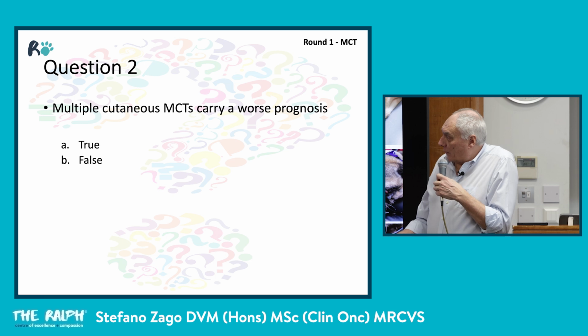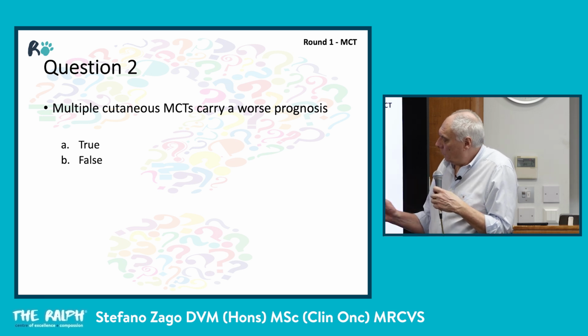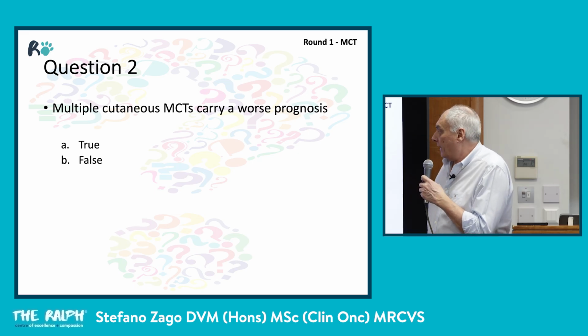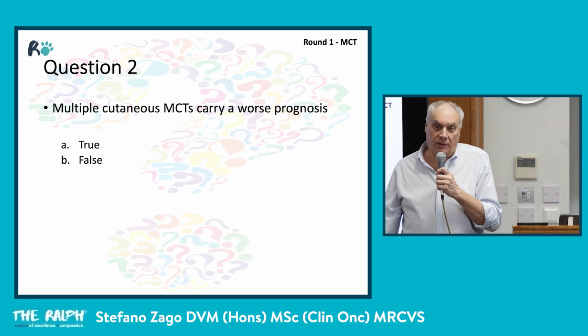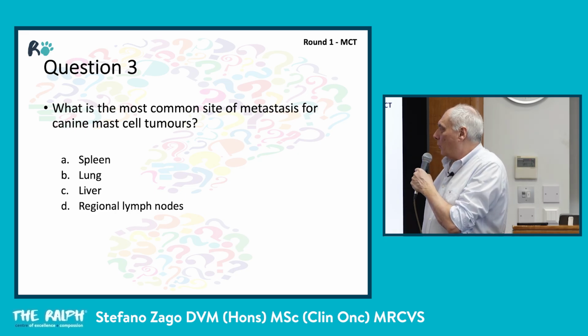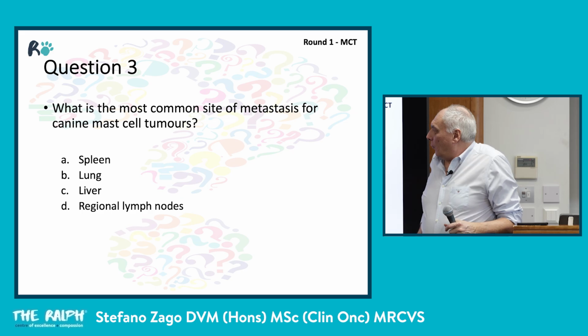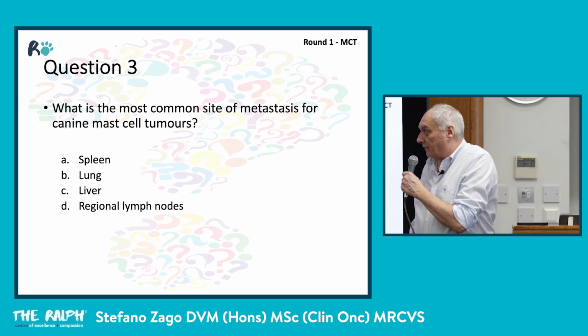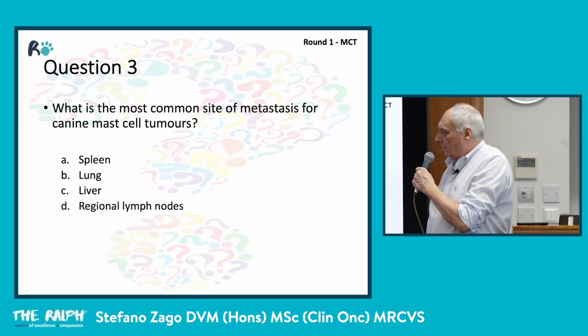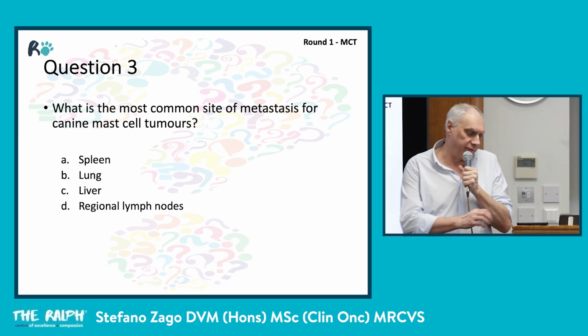Right. Question number 2. Multiple cutaneous mast cell tumors carry a worse prognosis. True or false? What is the most common site of metastasis for canine mast cell tumors? A, spleen, B, lung, C, liver, D, regional lymph nodes.